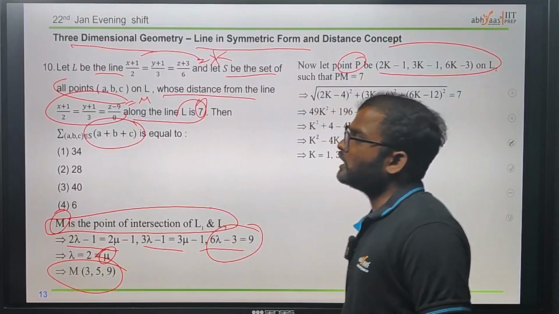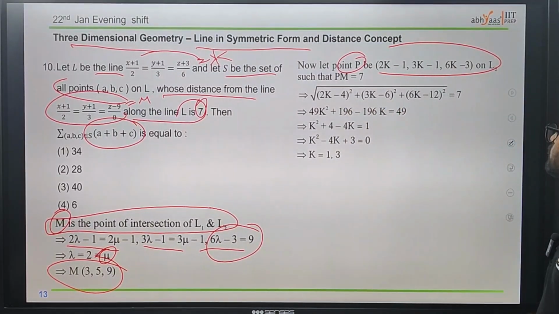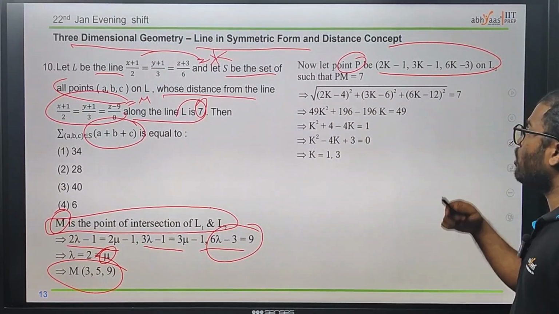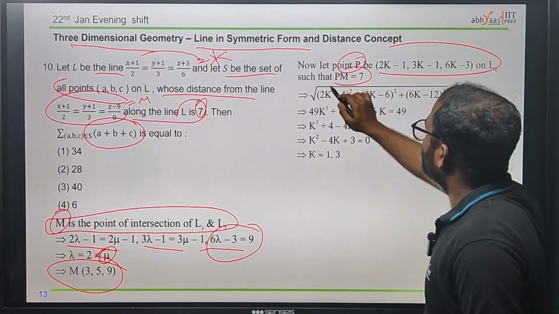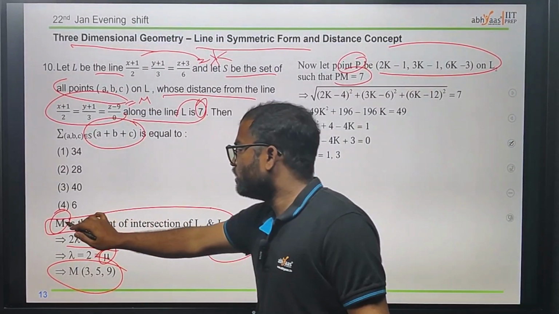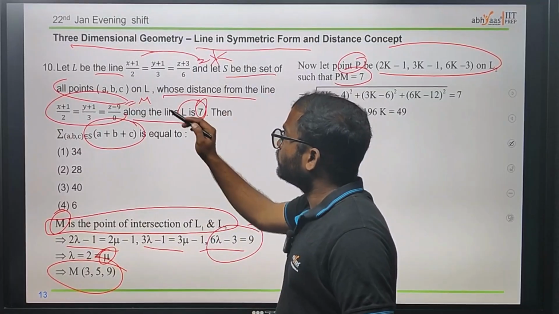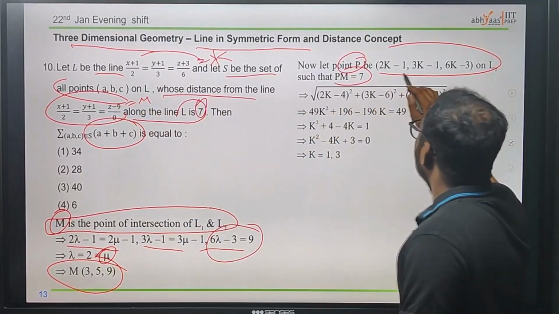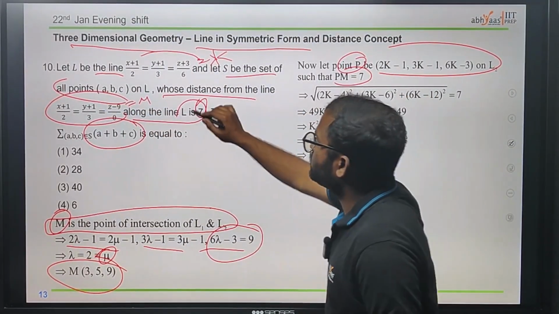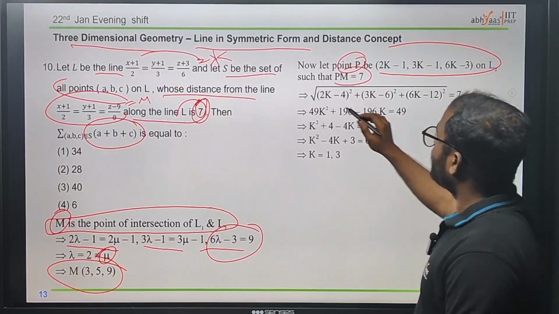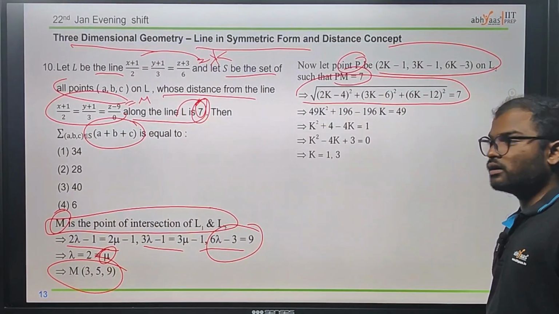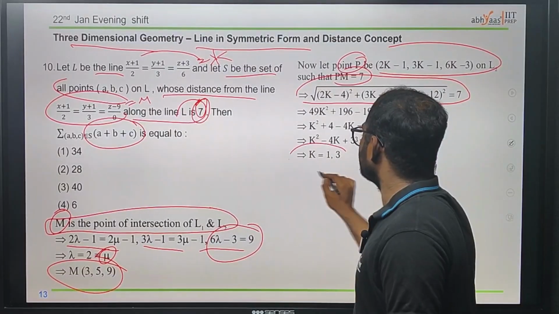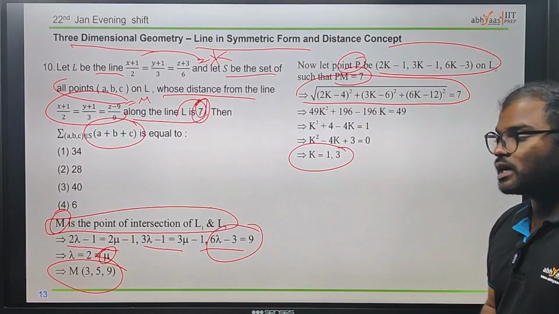Now we just equate it to k, then we can easily find the point, which is this one. Now they are saying that from this point we have a PM distance. We are just finding it from the PM. From whatever point we have, to this point, we have 7 as the distance. Using the distance formula, we can find the k value. If you observe, using some simplifications, we got the k values as 1 comma 3.